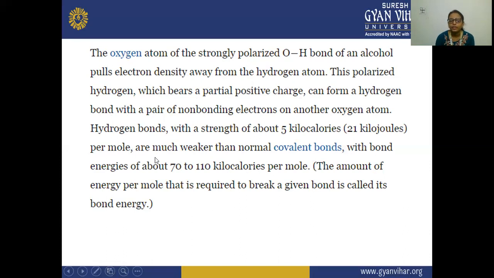These hydrogen bonds, with a strength of about 5 kilocalories per mole, are much weaker than covalent bonds. The bond energy of covalent bonds is 70 to 110 kilocalories per mole. The bond energy is the amount of energy per mole that is required to break a given bond. That is known as bond energy.